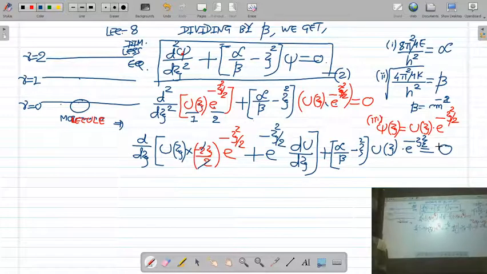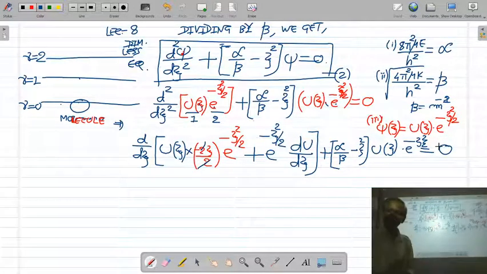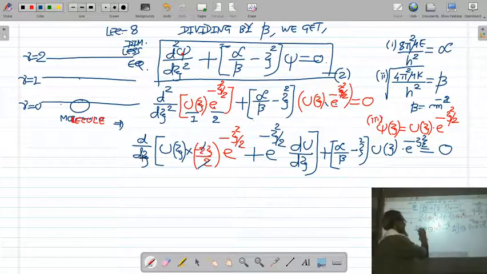So your equation will be like that. We have taken the first derivative only, d by dxi. Afterwards we will do the second derivative.